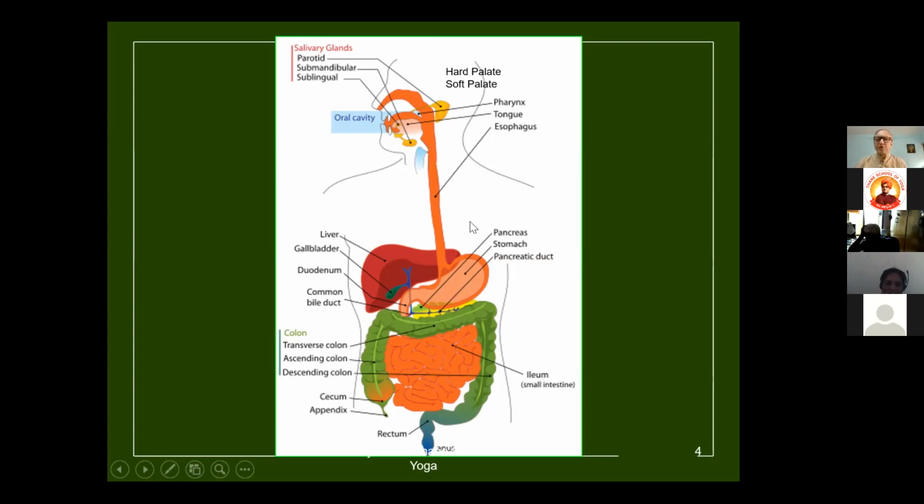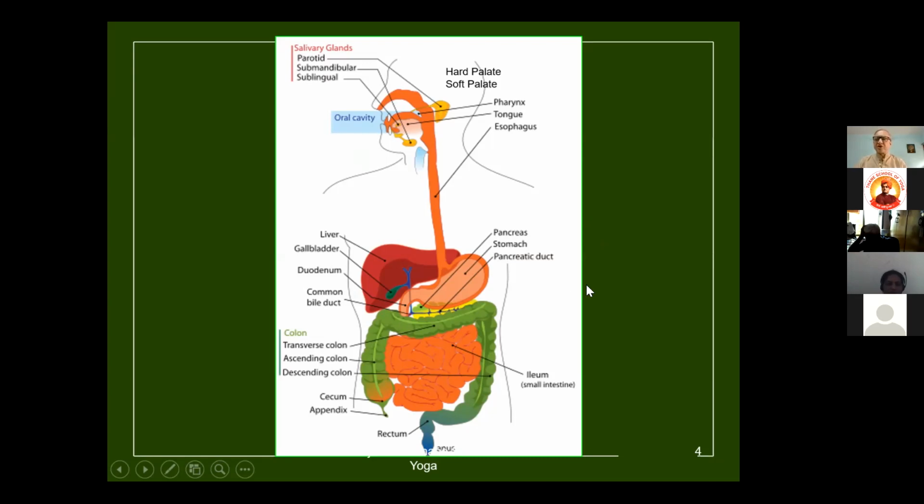So as we take food, it starts from the teeth here, passes through the oral cavity, through the pharynx, through the esophagus, through the stomach here, then through the small intestine in a circular manner like this, like this, like this, then the large intestine upwards, sidewards, downwards, and then the rectum, and comes out. This is the journey of the food which starts from the mouth and ends at the anus. I hope you understand the whole system here.